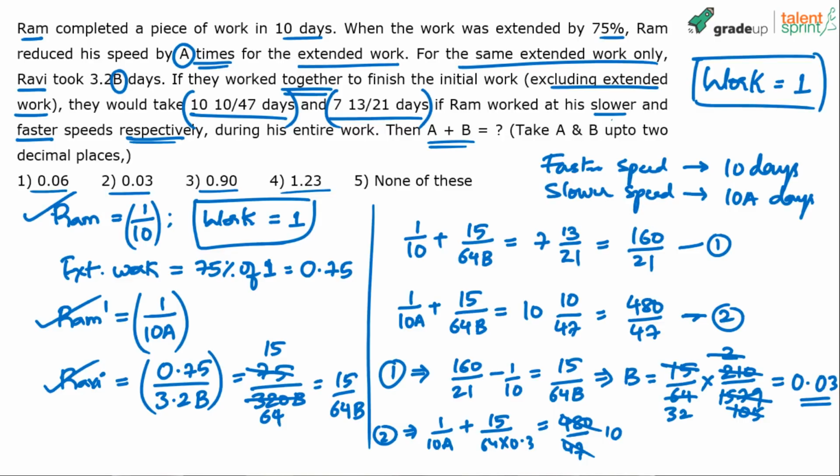10 by 13, 10 by 13. 10 minus 10 by 13. 10 minus 10 by 13 would be 120 by 13. 120 by 13 is approximately 9. Yeah, so A comes out to be what? Solve for A from this one. A comes out to be